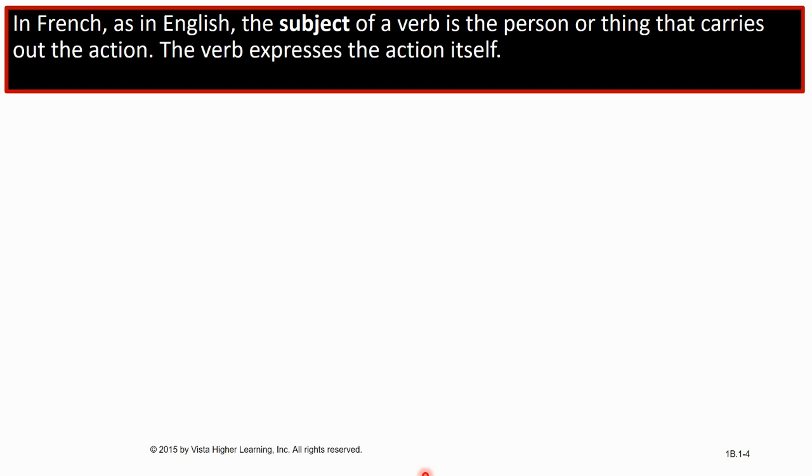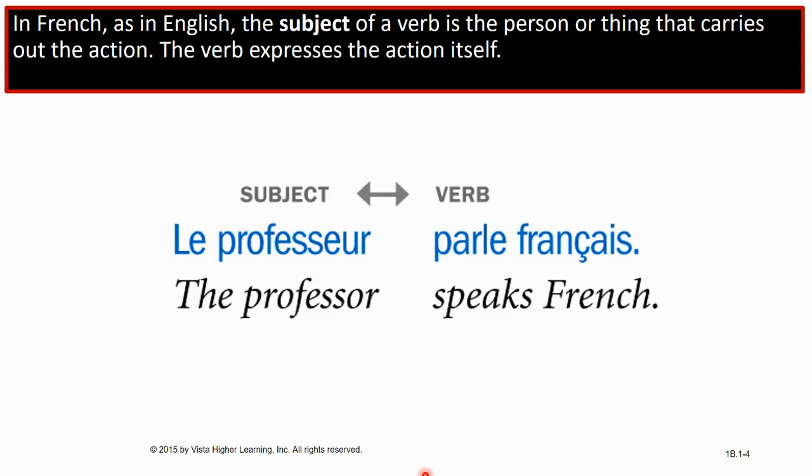In French, as it is in English, the subject of a verb can be a person or a thing that carries out an action. And the verb expresses the action itself. Let's look at an example. Le professeur parle français. The professor speaks French.